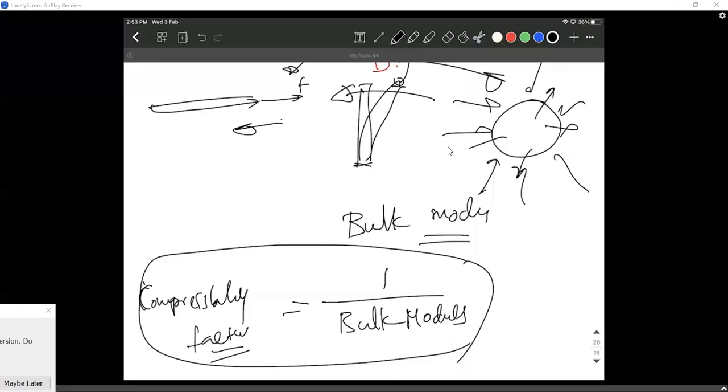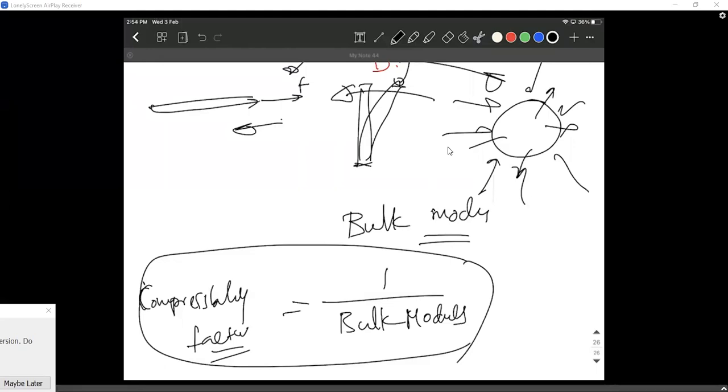If you try to compress the rubber ball, it tries to come back to its original position really quickly. That is why whenever you bounce it, it comes back very high. The balloon filled with water doesn't really bounce back, right? It doesn't bounce back because the bulk modulus is not high. In a rubber ball, the bulk modulus is high. The balloon has high compressibility. So they're like inverse factors. Okay, sir, understood now.